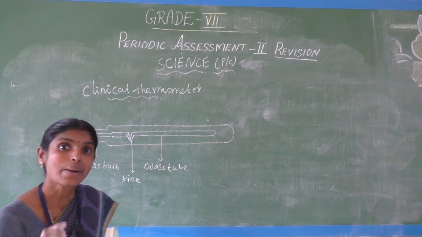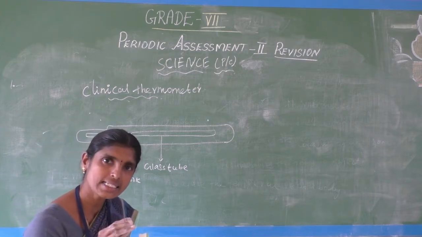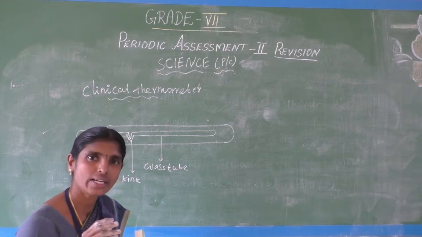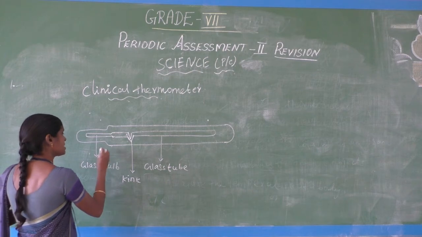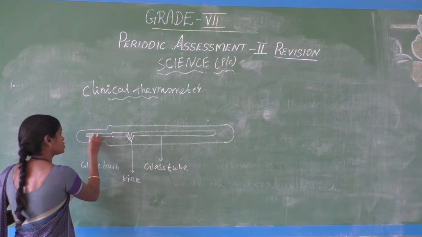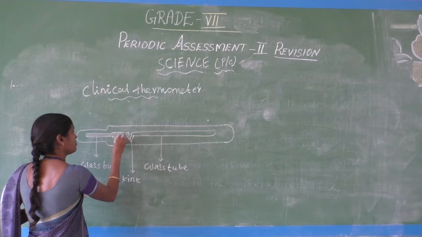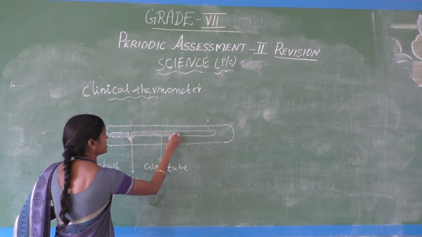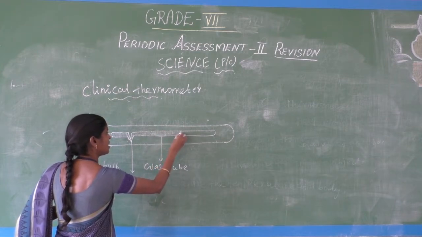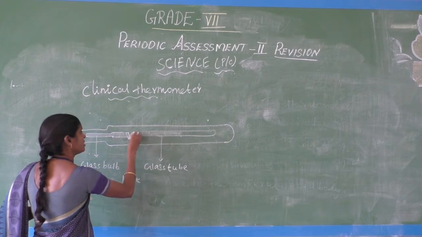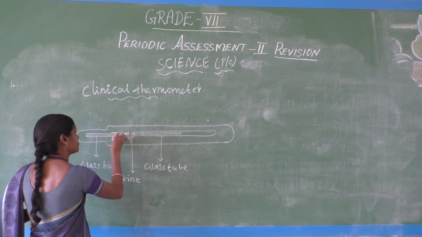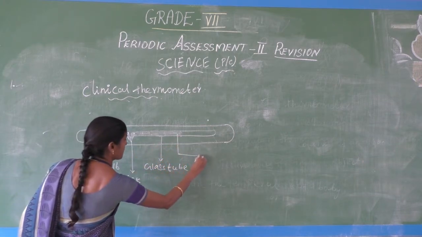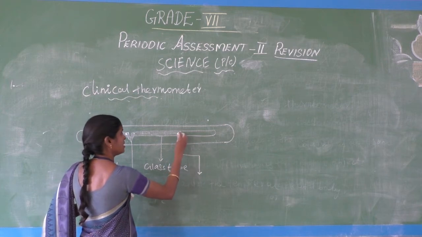How do we identify the temperature of our body? The glass bulb and glass tube contain some liquid. What is the liquid name? Mercury. Inside the glass bulb and glass tube, there is mercury.